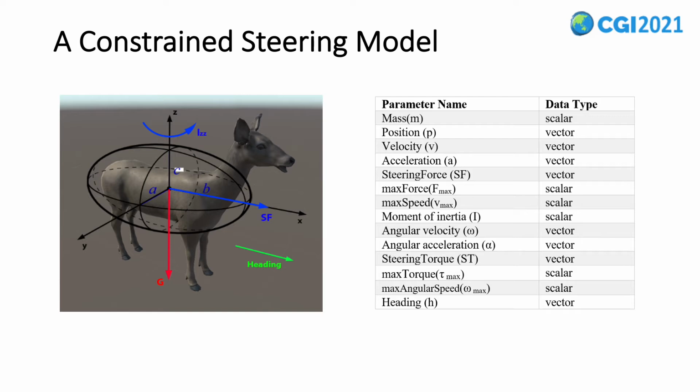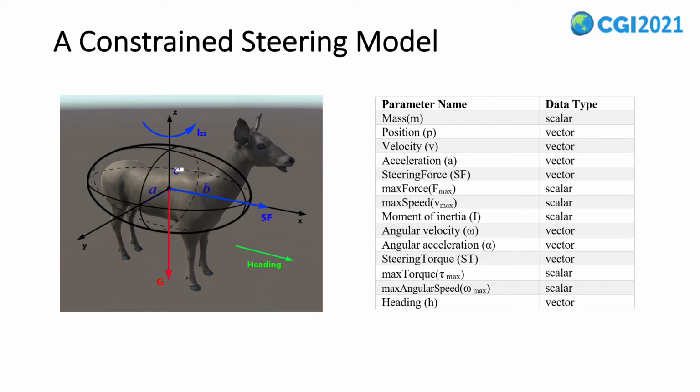By idealizing these animal rigs as ellipsoid-shaped rigid bodies, we can easily steer them around the environment by just providing them a steering torque and a steering force as inputs.